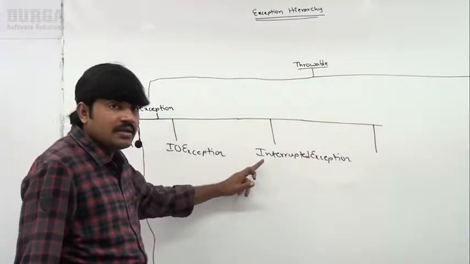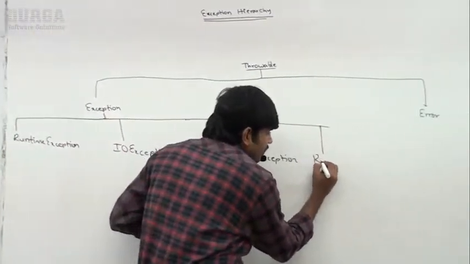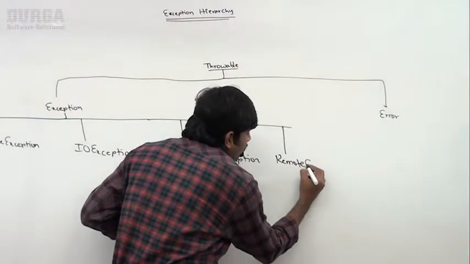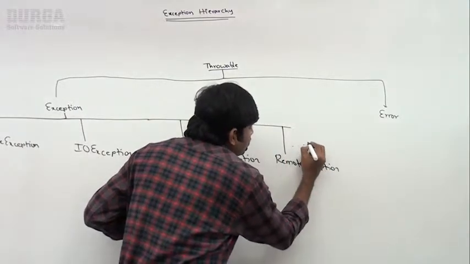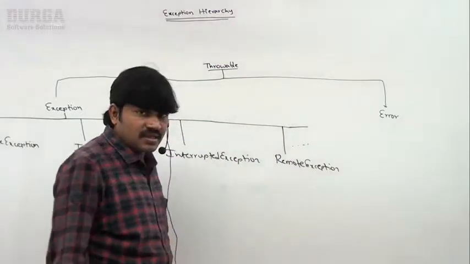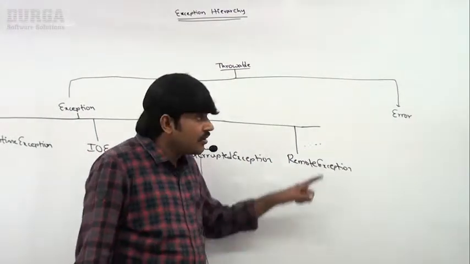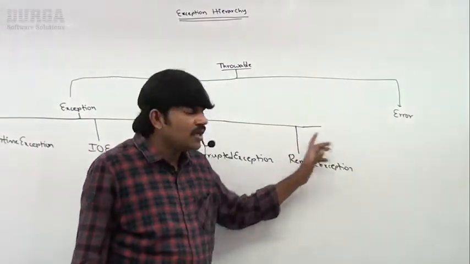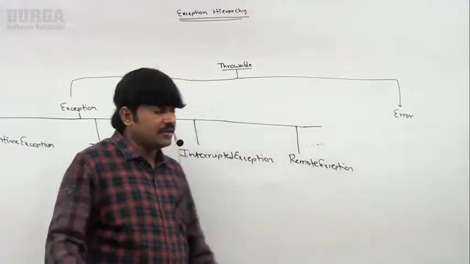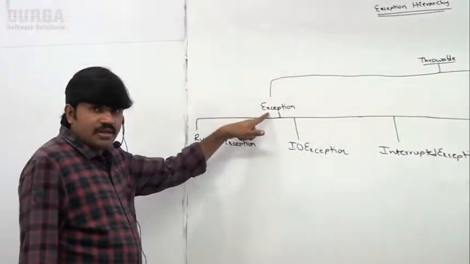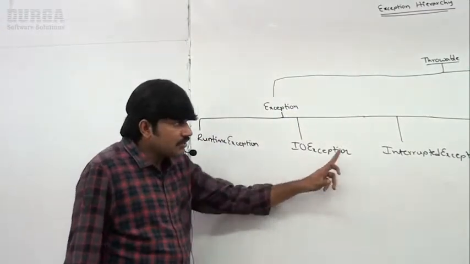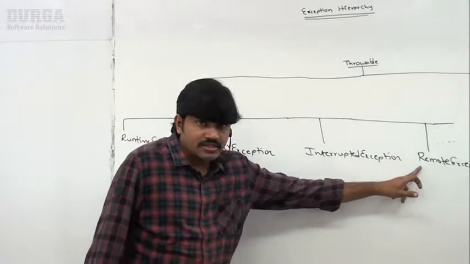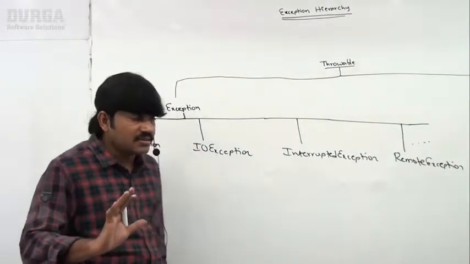Next, remote exception. There are several child classes, like servlet exception, SQL exception, multiple child classes are available, right? Sir, observe, under Exception there are several child classes: runtime exception, IO exception, interrupted exception, remote exception, and multiple others.